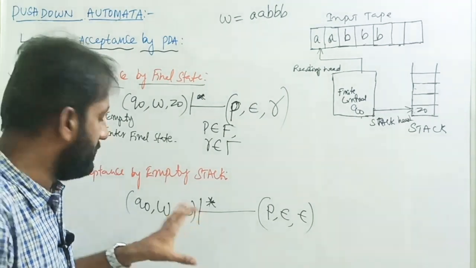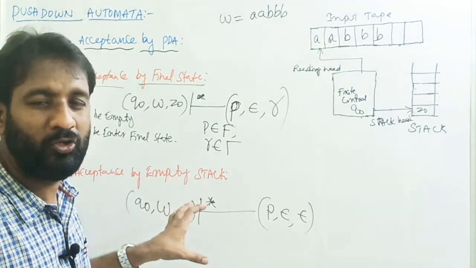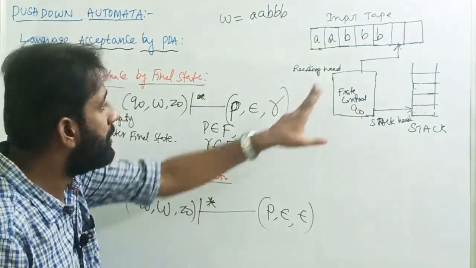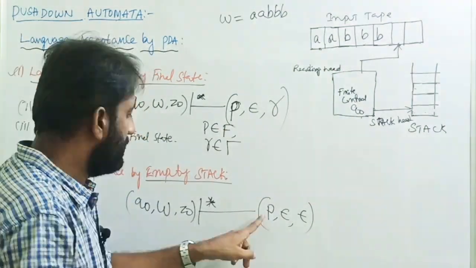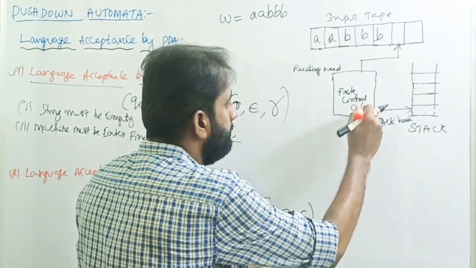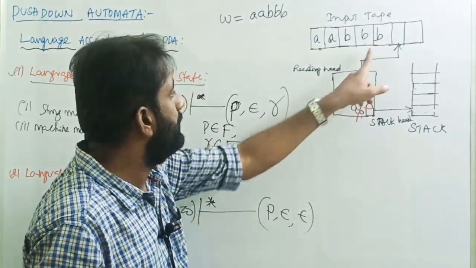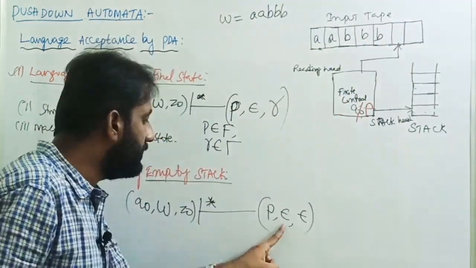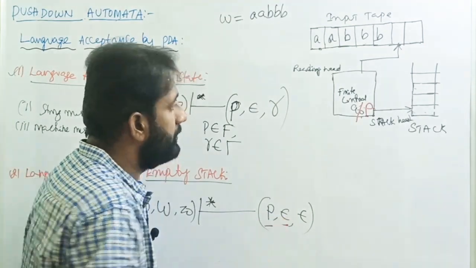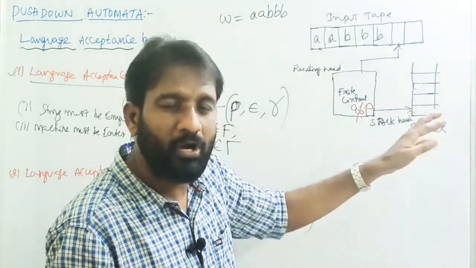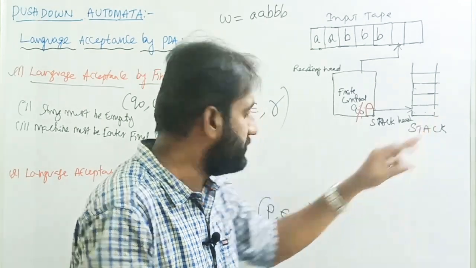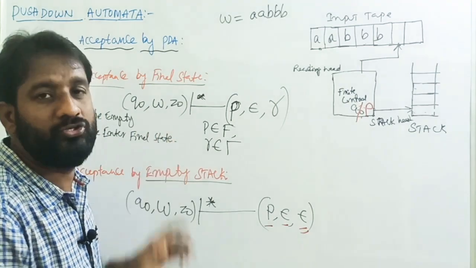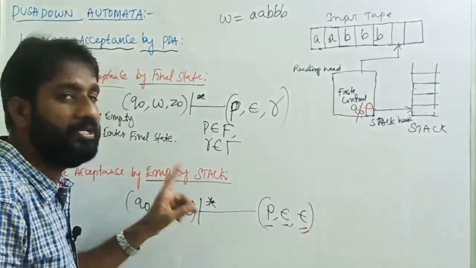So this is the formal representation of how a pushdown automata accepts a language by empty stack. This configuration shows the situation. The last state is P. After reading the last b symbol, there are no symbols to process, which is why the string is empty. Then after doing some push, pop and no-operations, finally the stack is empty. Hence we can say the language is accepted by the pushdown automata through the empty stack condition.